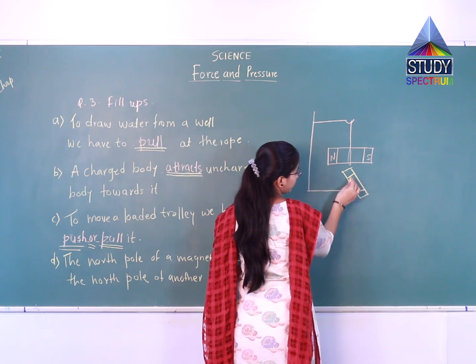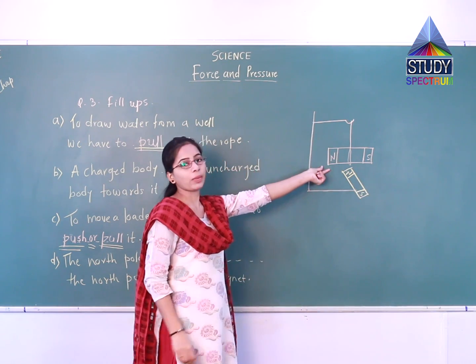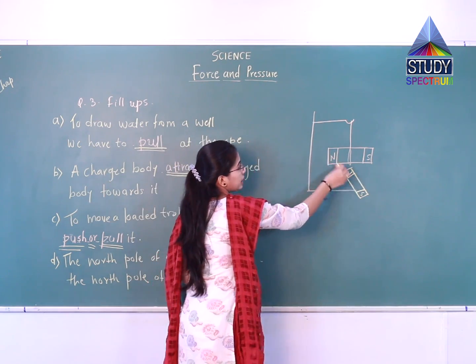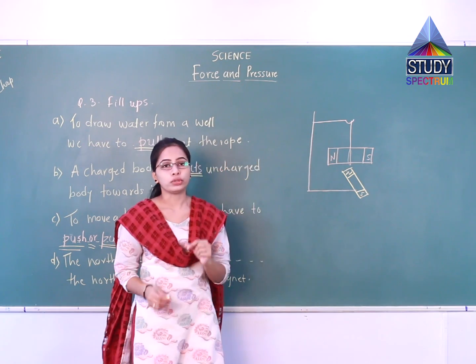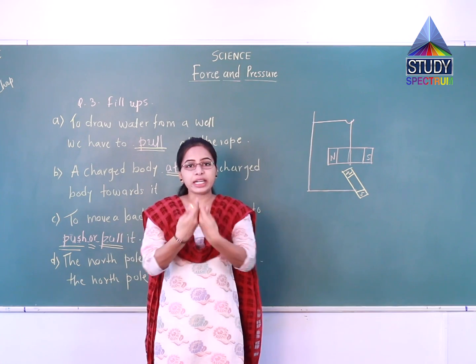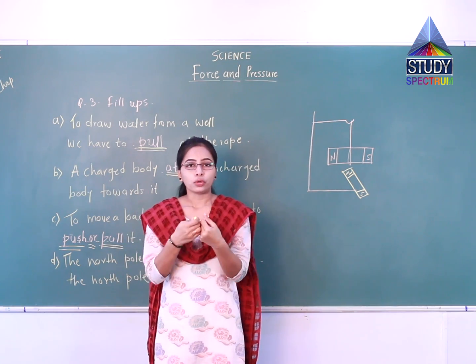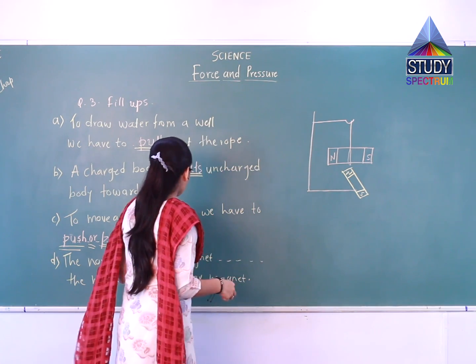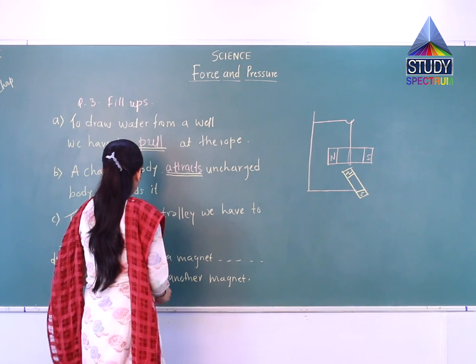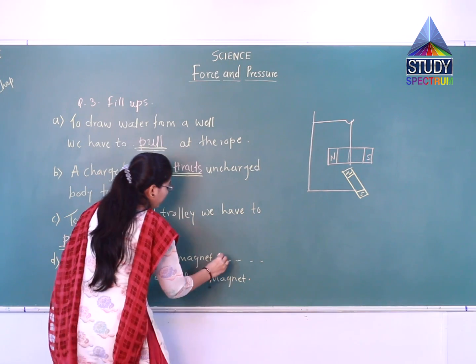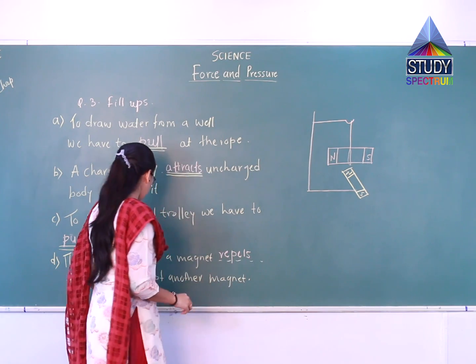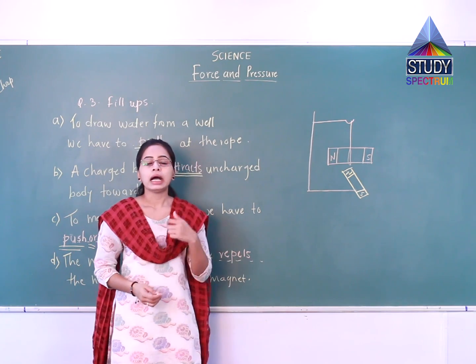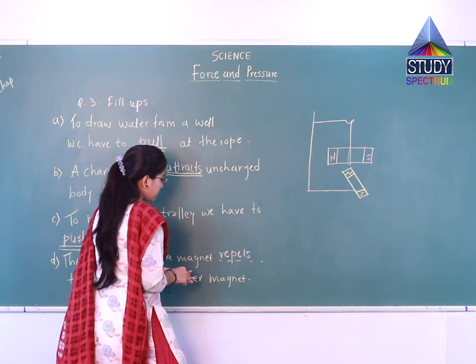Take its north pole closer to the north pole of the hanging magnet. You will observe that since these two are like poles, north pole and north pole, they will repel each other, meaning they will go farther from each other. So that's why here you will write, the north pole of a magnet repels the north pole of another magnet. So repels is your answer.